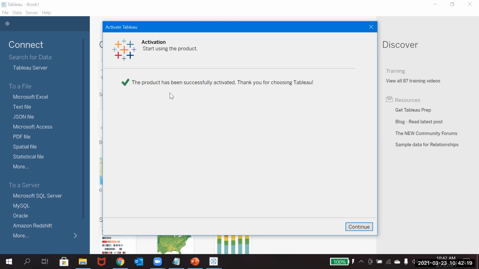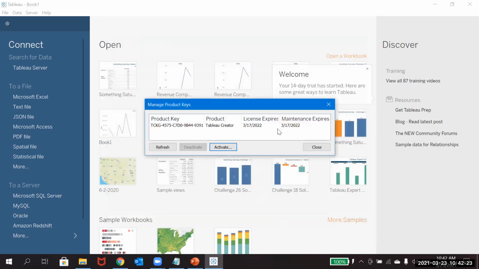You can see that it has been successfully activated, and thanks for choosing Tableau. You can click on continue, and you can see it is there for 1 year. Today I have activated it and it is there until 2022, so this will expire next year.